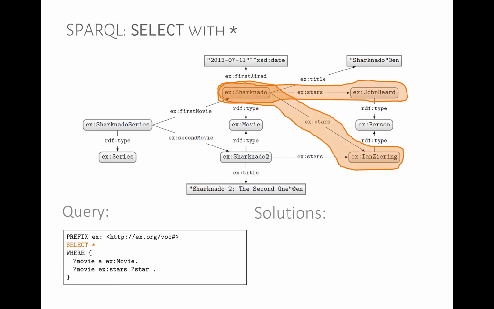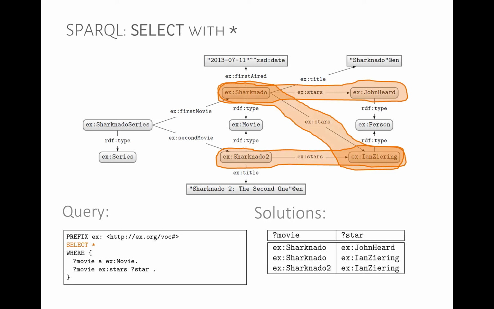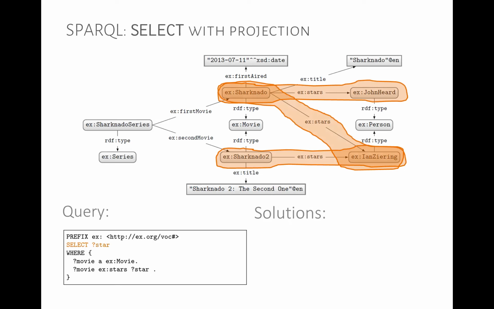So here we get our results: movie, a movie, and movie star. We're looking for all of the movies and their stars. We get 3 results, and here's our table. We return movie and we return star in the table. If we want to do projection, much like in SQL, we just add our list of variables that we want to return. So we can just say select star. In this case, we'll return only the values for star. So how many results will we get in this case?